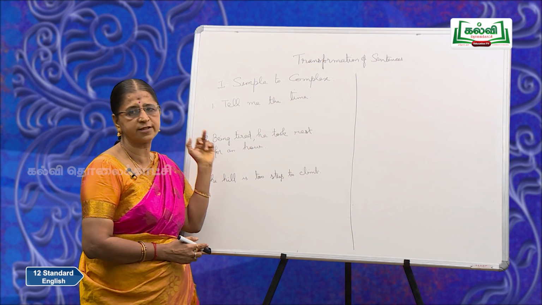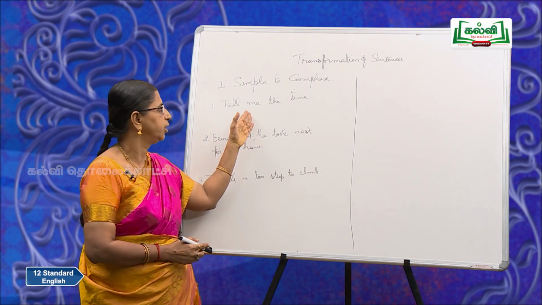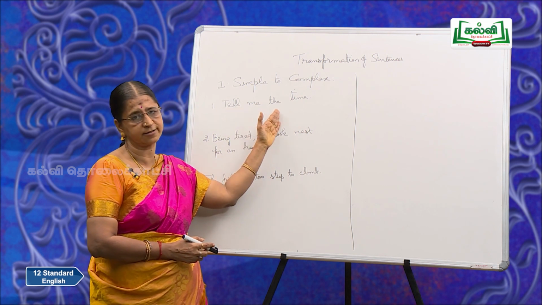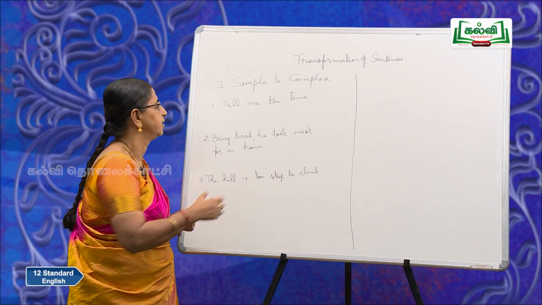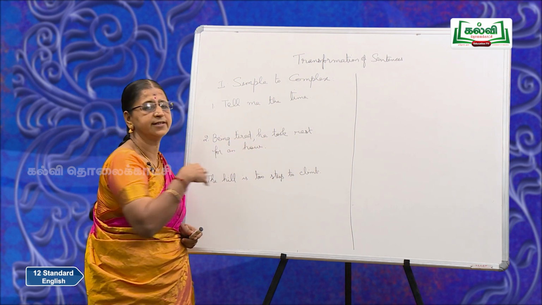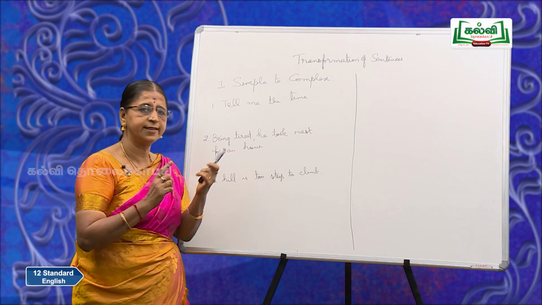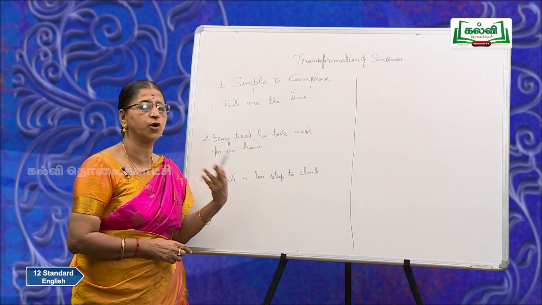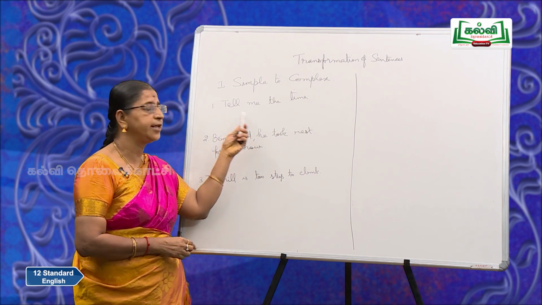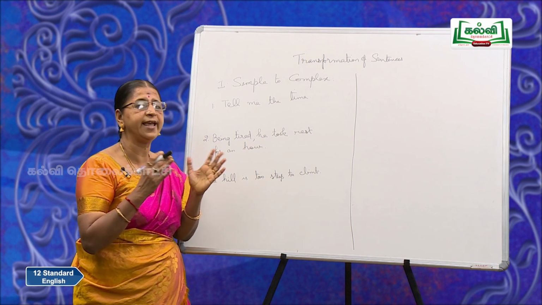You are going to convert this into a complex sentence. Now what should you do for this conversion? You have to expand the part. Okay. So expand whatever remains incomplete. Now in this part, tell me is complete. Okay. You can retain it as your main clause. That is why I had explained what a main clause is and what a subordinate clause is. Now tell me could be retained as your main clause. Now this part, the time, should be expanded.